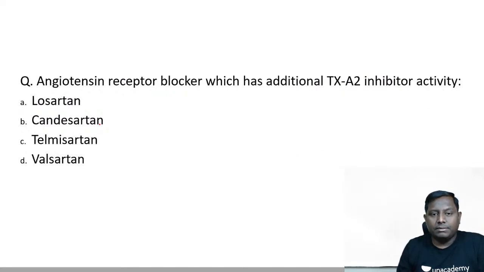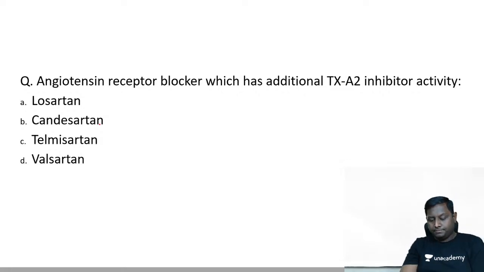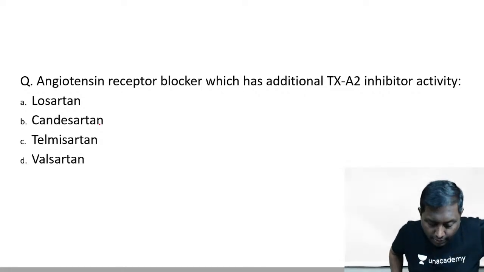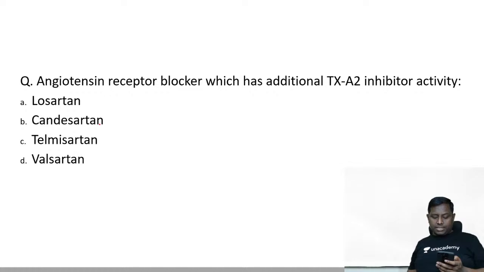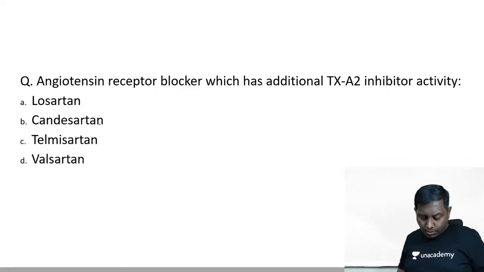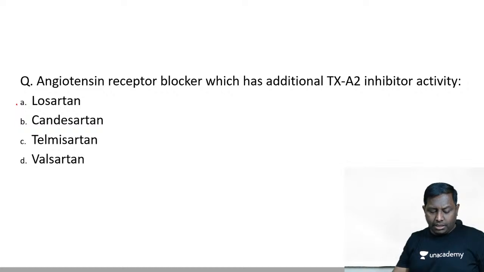Okay, which angiotensin receptor blocker has additional thromboxane A2 inhibiting property? Go ahead, please. Very good. Noor is studying, A is very common. That's correct actually. Sushma is in favor of A. So we can go ahead with Sushma's answer, losartan. It will lower down everything.